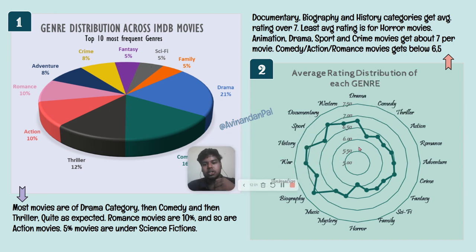And in this chart, it is shown the distribution of average rating, where you can see documentary or biography are having above 7, horror movies have less than 6.